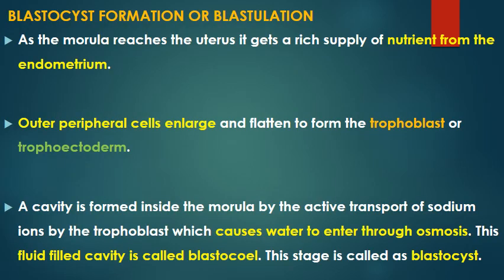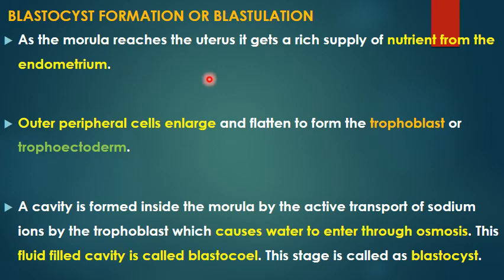So now it's going to reach where? It's going to reach the uterus. So now this is the next stage, that is blastocyst formation, or in other words what we referred to just now as blastulation. So now this morula reaches the uterus. It will get a rich supply of nutrients from the endometrium. Remember, we said during the menstrual cycle, in the secretory phase or the luteal phase, the endometrial glands secrete a nutrient fluid for the embryo in case fertilization occurs.